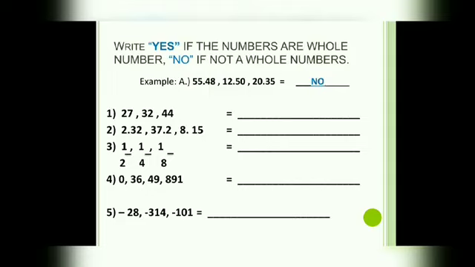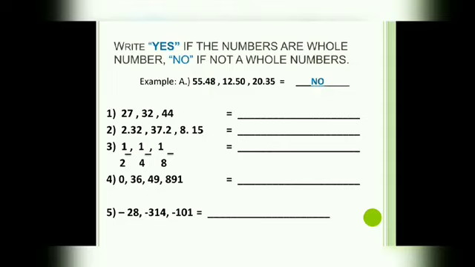Are you finished? Okay, now let us answer number 3. 1 over 2 or 1/2, 1 over 4 or 1/4, and 1 over 8 or 1/8 are the fractions.